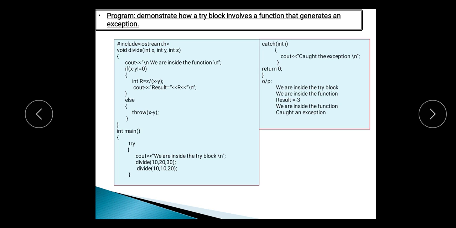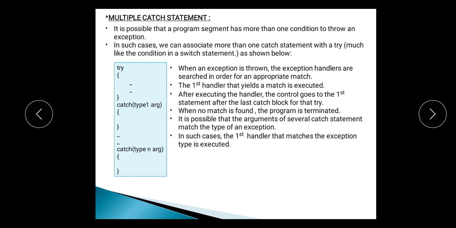And here inside the main, again we are writing the try catch block, in which we are trying to call the divide function with these three values, where it will check whether this becomes 0 or not. And for that try block, here we are writing the same catch block. For one try block, we can throw multiple exceptions, and for that we have to write multiple catch blocks.